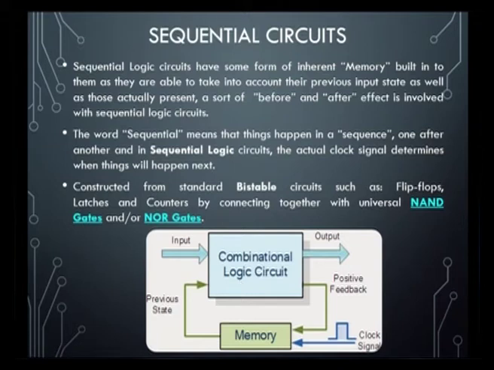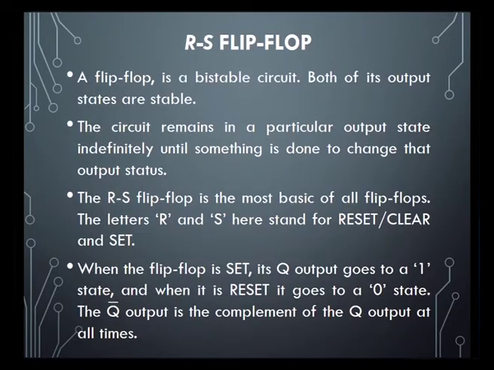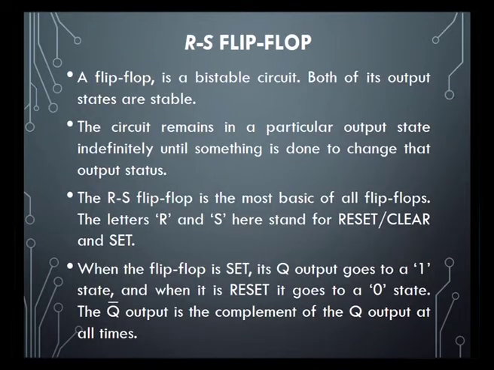So, the very first type of sequential circuit that has a memory block inside it, we can say a memory circuit, is the RS flip flop. Here a flip flop is a bistable circuit. We know bistable means both its output states are stable. It may stay low or high for a particular predefined period of time. Until and unless we make some change in the input, the output will remain in a low or high, stable or quiescent state. That is why it is called a bistable circuit.